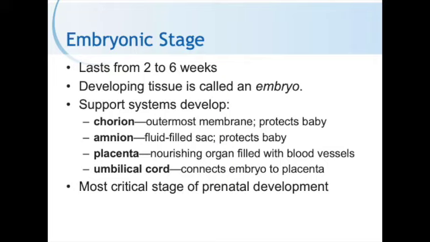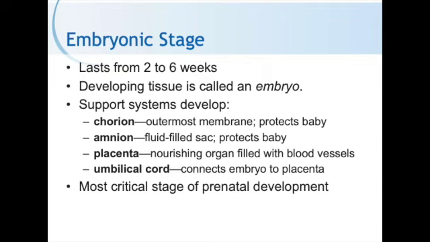The following support systems for pregnancy develop during the embryonic stage: the chorion, which is the outermost membrane that surrounds the baby in the uterus, and the amnion, which is a fluid-filled sac, both begin to form. They surround the cells and protect the baby until birth. The placenta is an organ filled with blood vessels, which develops against the wall of the uterus. As the placenta develops, it will nourish the baby, remove the mother's waste, exchange gases between mother and baby, and provide the baby with needed hormones.